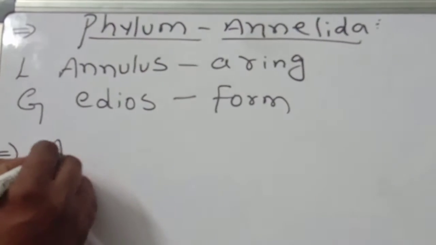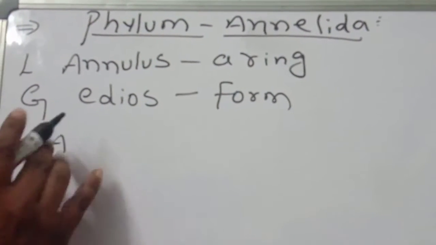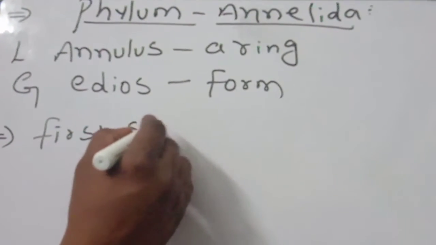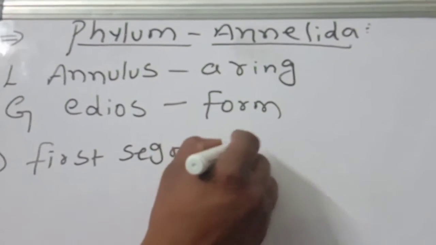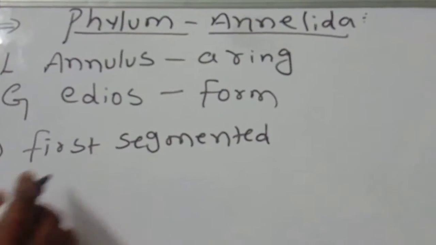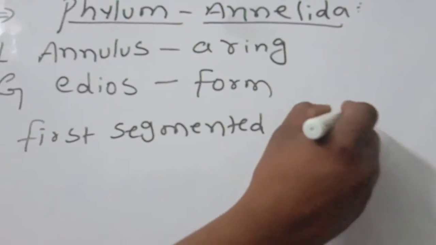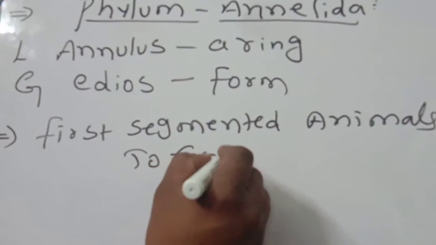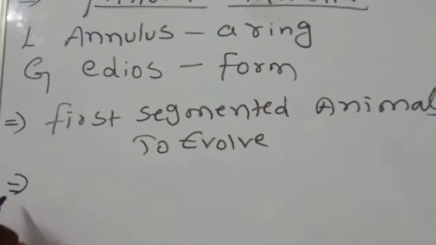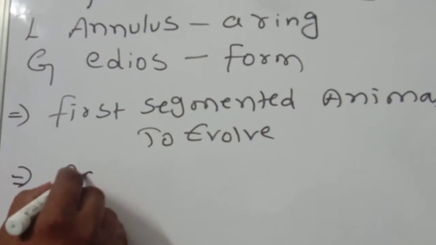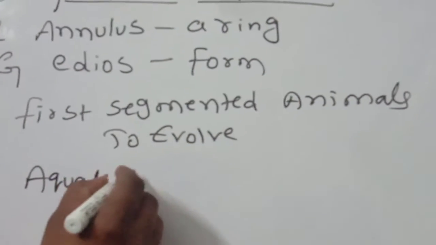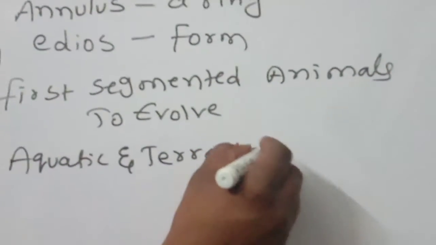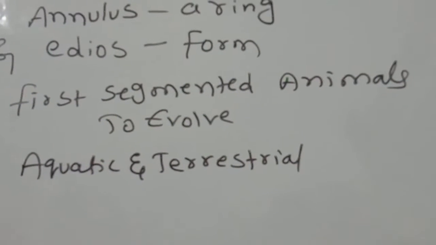First, annelids are the first segmented animals to evolve. This point you should have to remember. Second point, they're aquatic and terrestrial. This point you should have to remember.